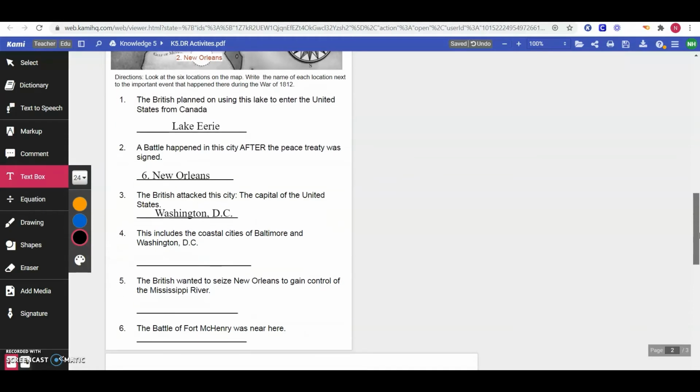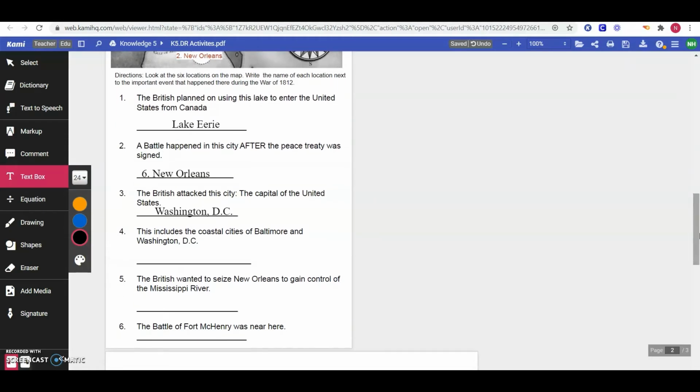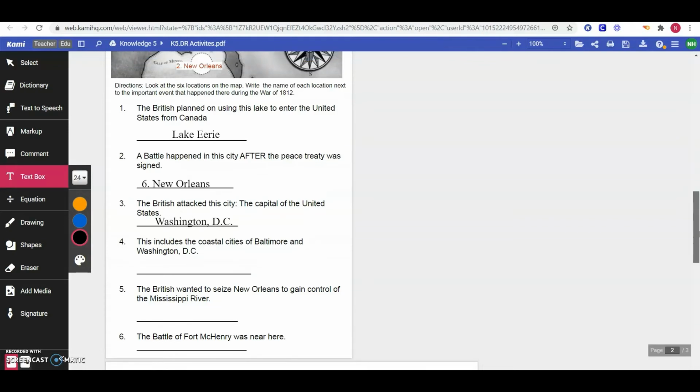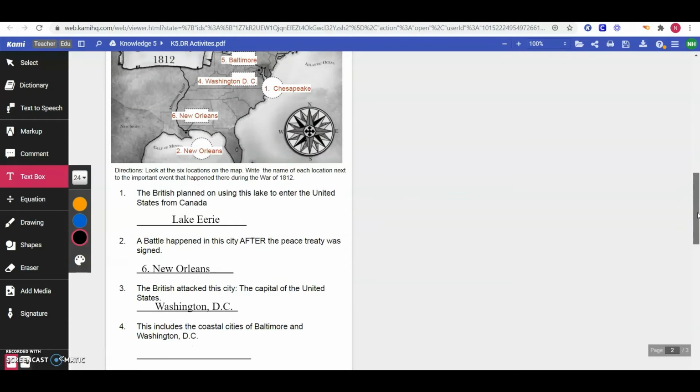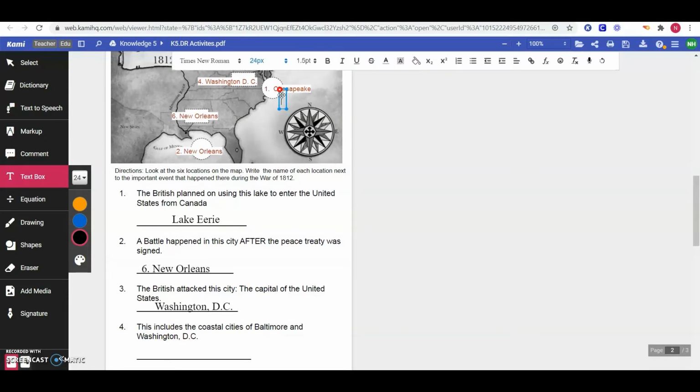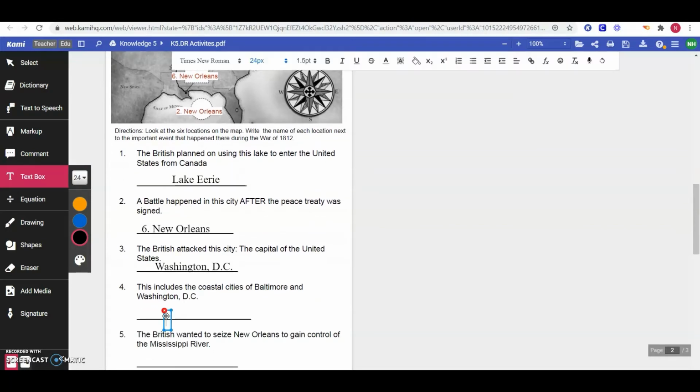Let's look at number 4. This includes the coastal cities of Baltimore and Washington, D.C. Remember, attacking coastal cities like Baltimore and the attack on Washington, D.C. was the second part of Britain's 3-part plan. We didn't talk too much about this name for coastal cities, but this name is Chesapeake. Chesapeake Bay included cities on the coast. Let's move that up. There we go.